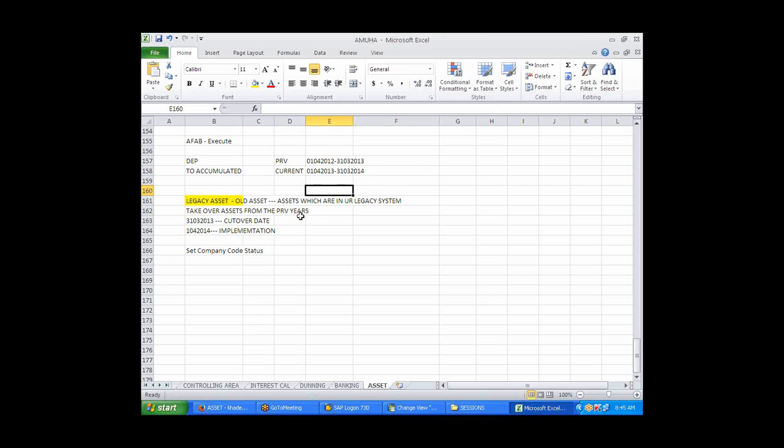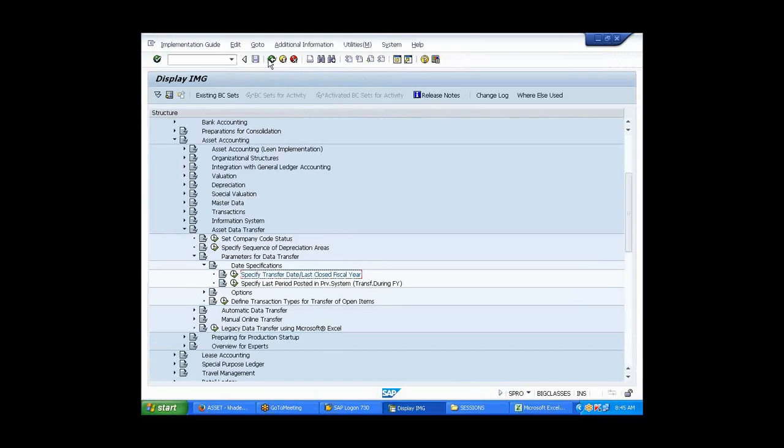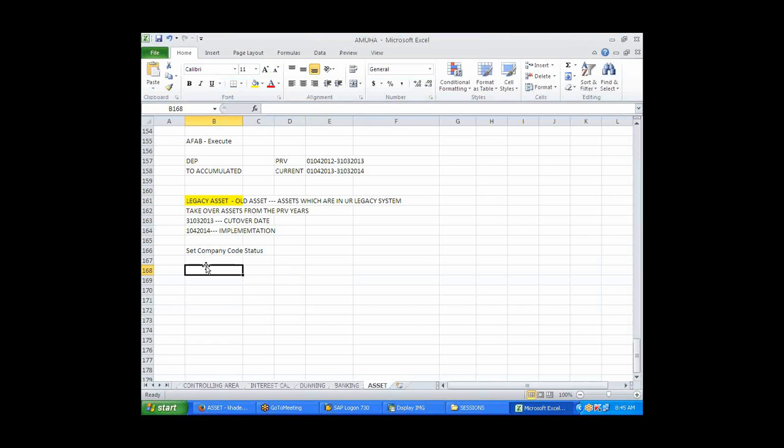So this is 31st/3/2013, right? See here, this one. 31st/3/2013, cutover date. You usually get confused in the dates over here. I get it. 31st/03/2013. So this is from the specified transfer date or close. So this you have given it.